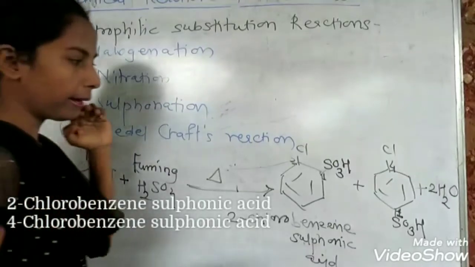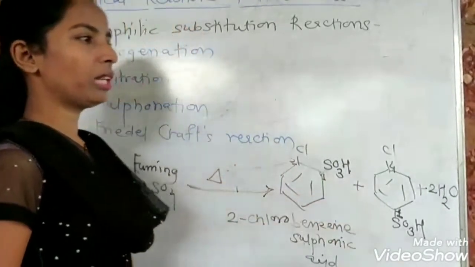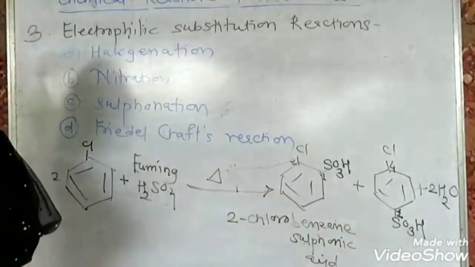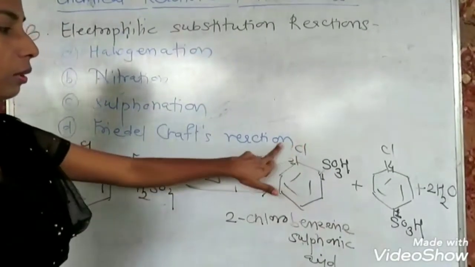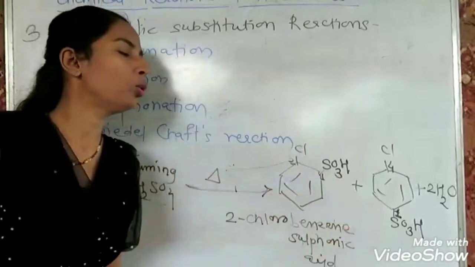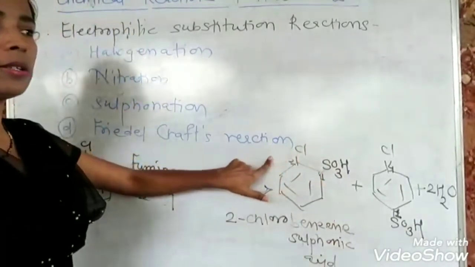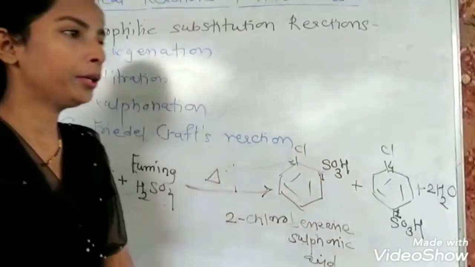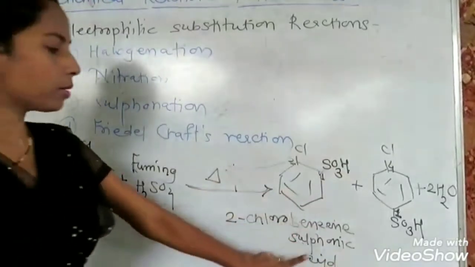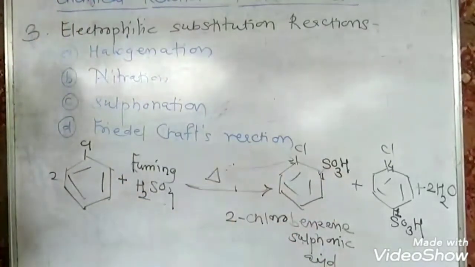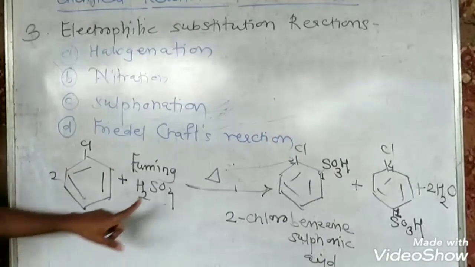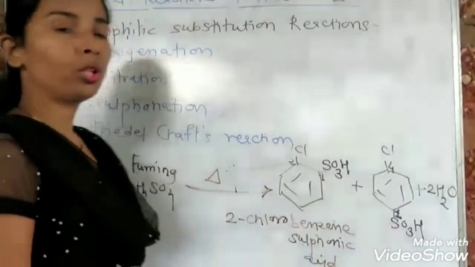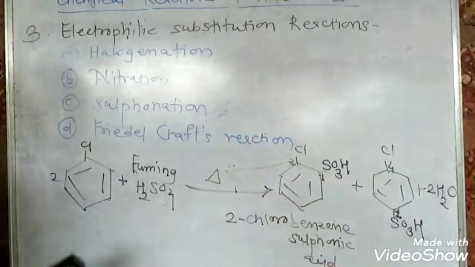You have to remember that the SO3H group or sulfonic acid group has the highest priority among the functional groups, and therefore whenever another group is present along with the sulfonic acid group, it is always considered as a substituent, because this group is the parent group and the name should end with benzene sulfonic acid. So this is all about the sulfonation reaction. Ortho and para positions are substituted by the SO3H or sulfonic acid group.